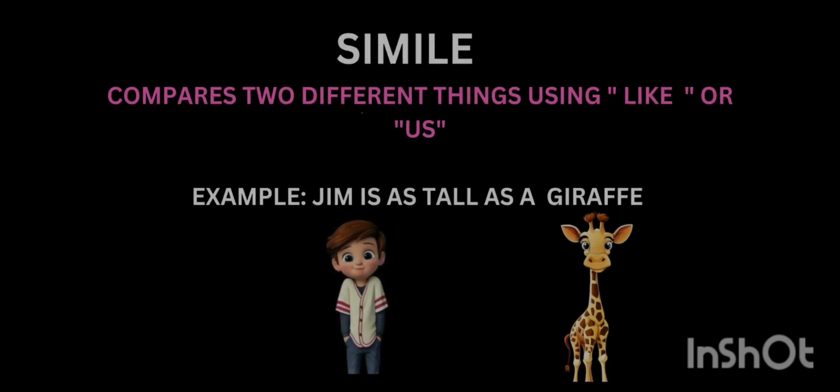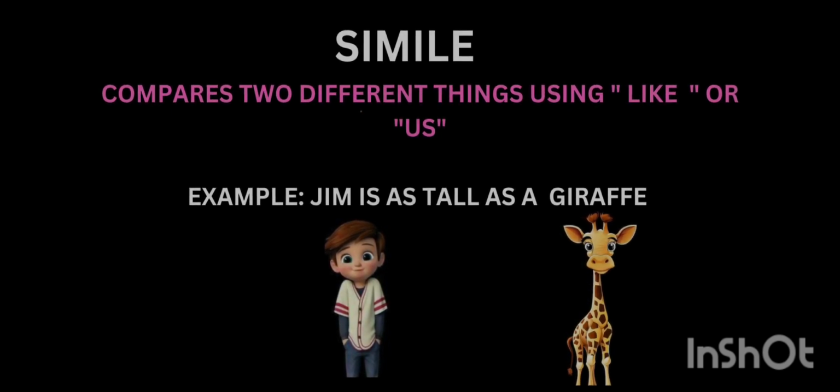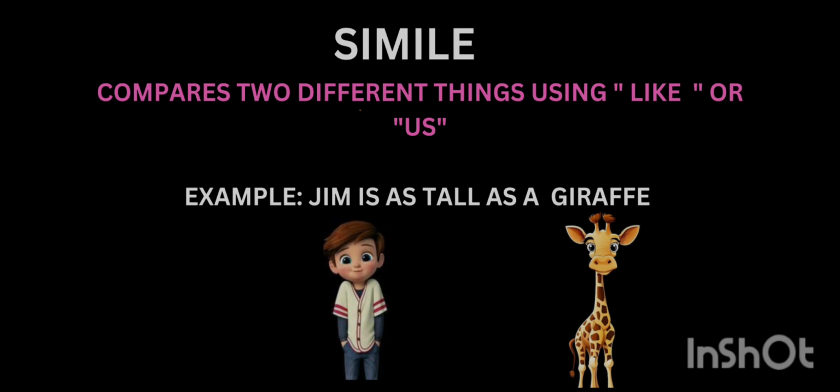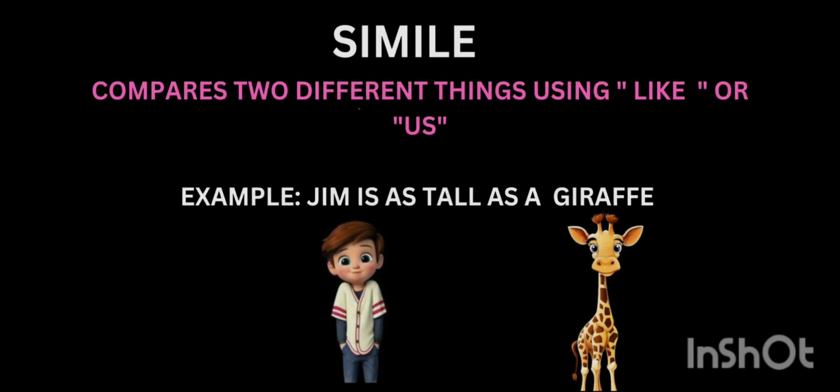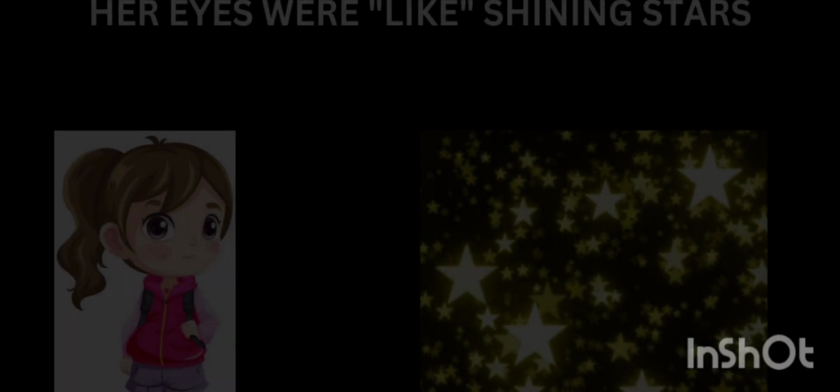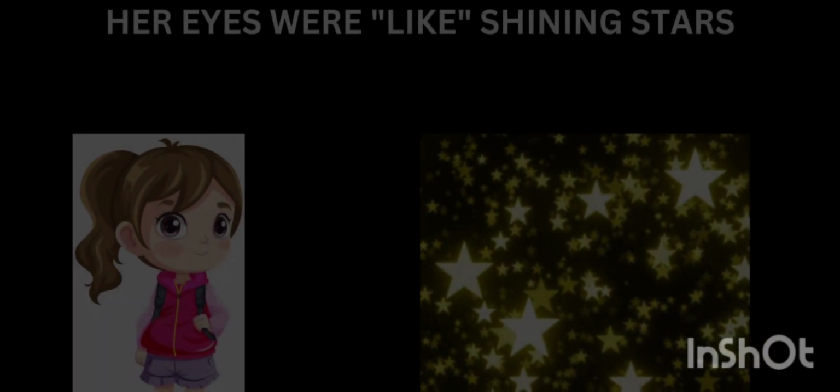Jim is very tall. It makes the sentence quite interesting and creates an image in the reader's mind rather than simply saying Jim is tall. Another example is, her eyes were like shining stars.